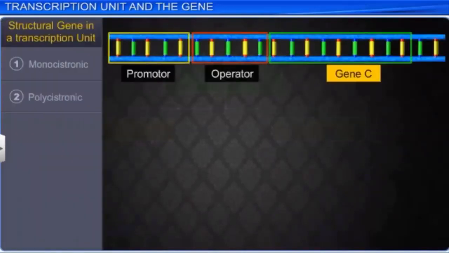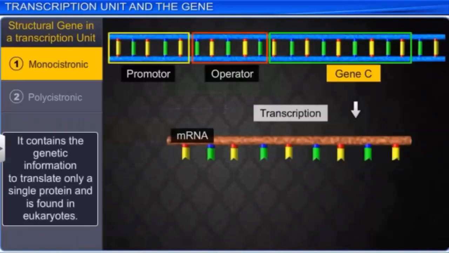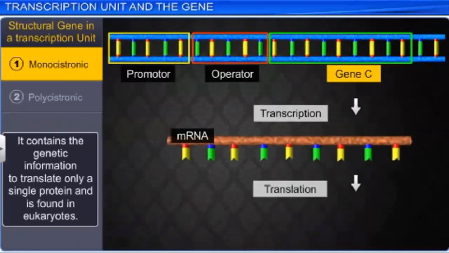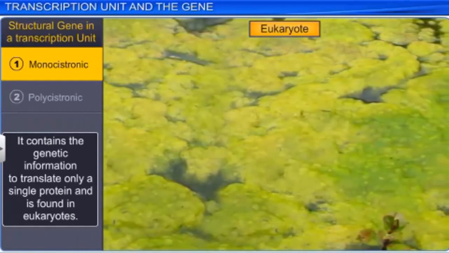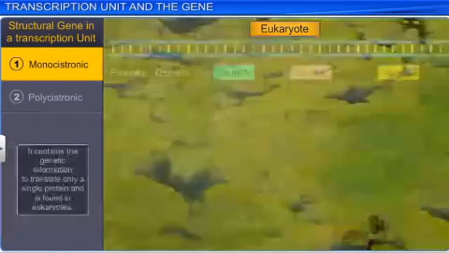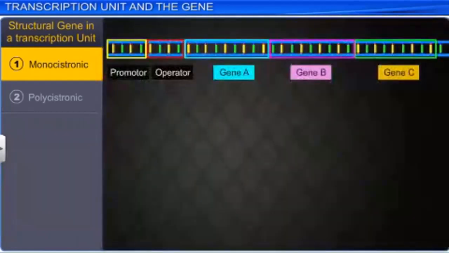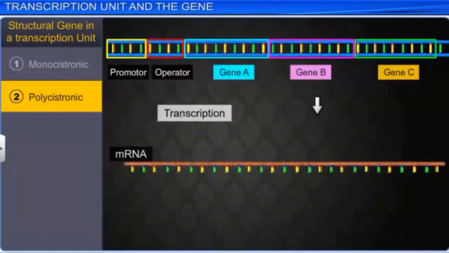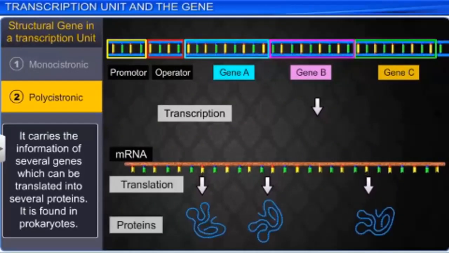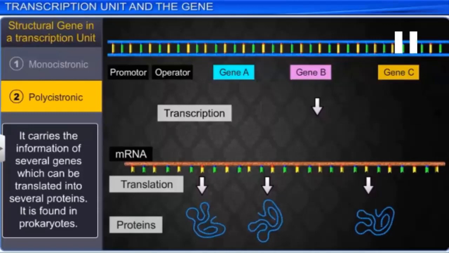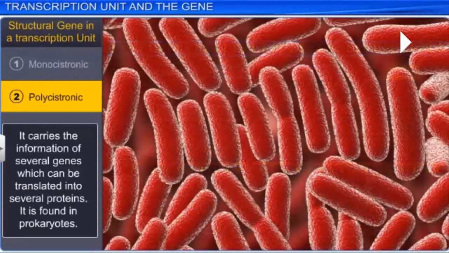A monocistronic structural gene contains the genetic information to translate only a single protein and is found in eukaryotes. A polycistronic structural gene carries the information of several genes which can be translated into several proteins. It is found in prokaryotes.